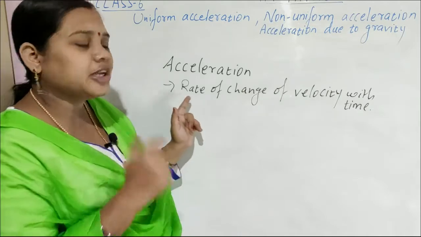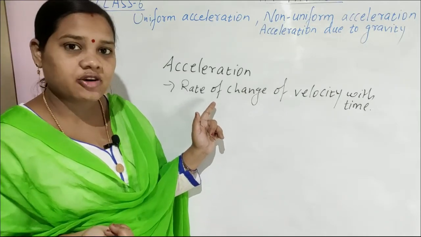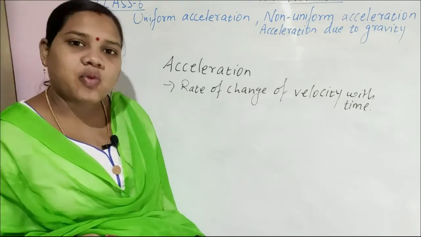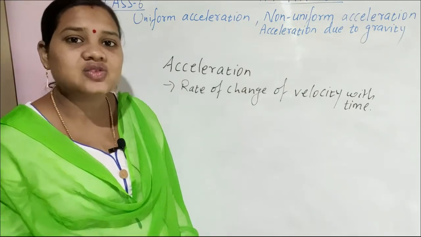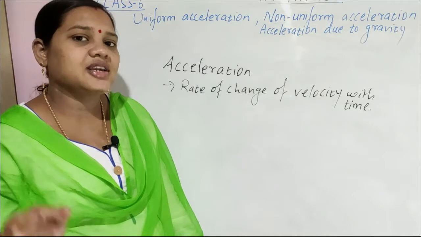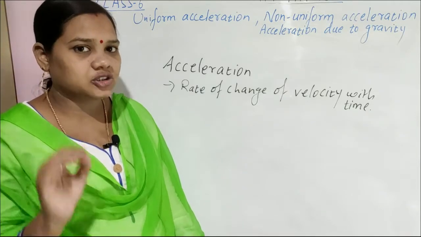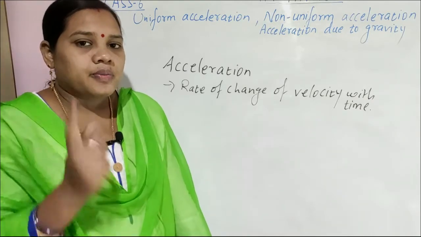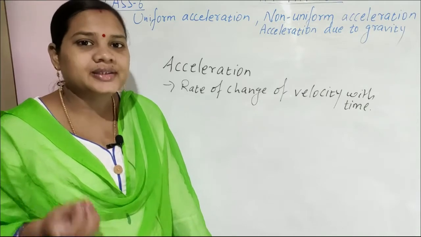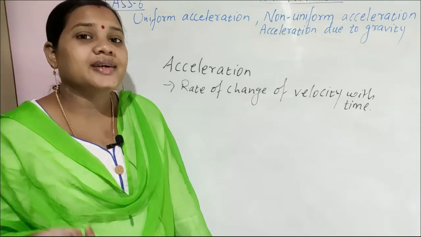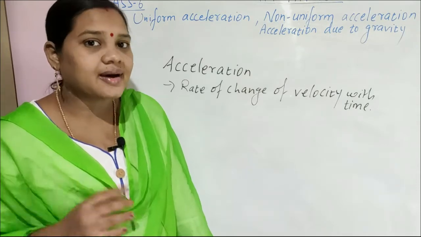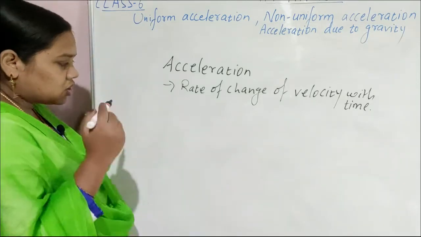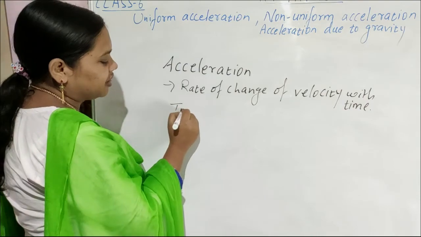So rate of change of velocity with time, how the velocity of the body is changing with time, that is called acceleration. Whenever the velocity of a body increases with time, that is called positive acceleration. But when the velocity of a body decreases with time, that is called negative acceleration, or retardation, or deceleration.